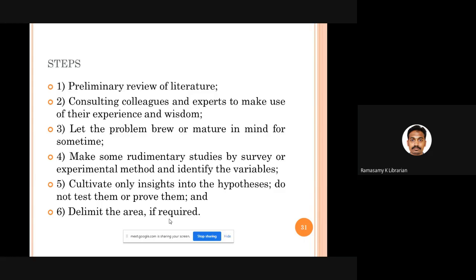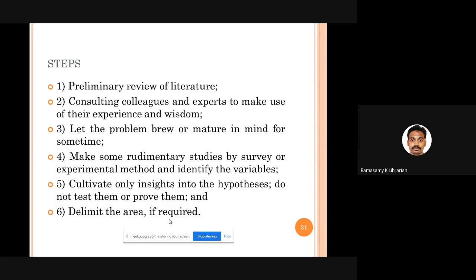Once you get some kind of rough idea about your research problem, you can conduct a very basic fundamental research study or a very small experimental study to find out what the variables are that can be used for your research work. Once you find out the variables, you can frame the hypothesis.